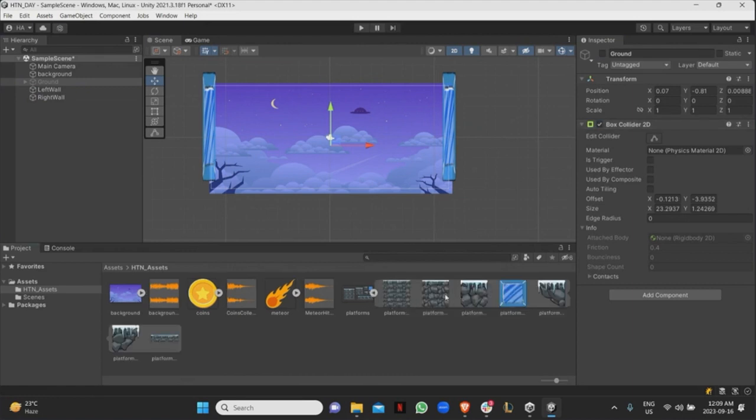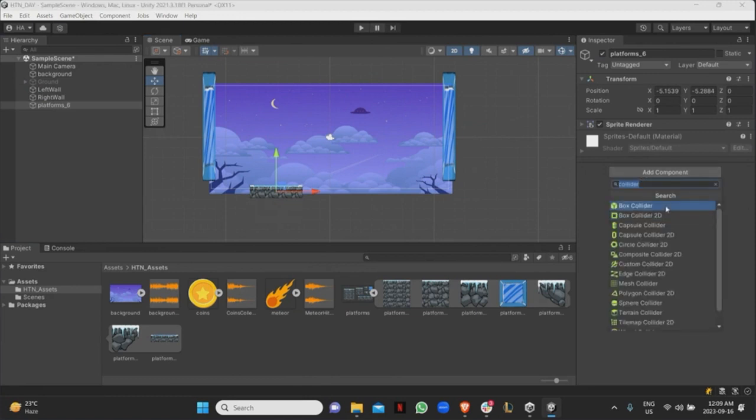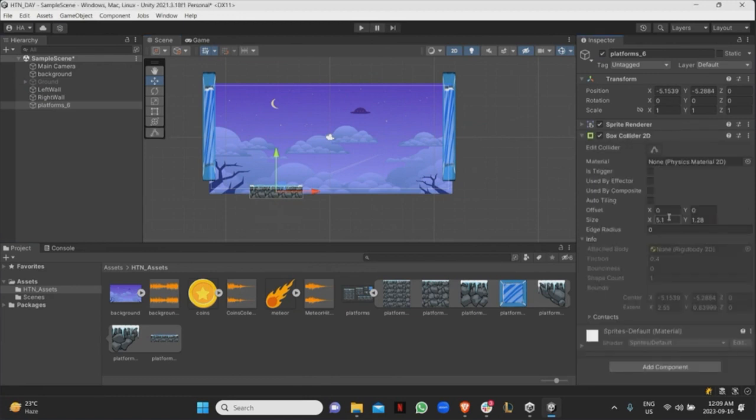If I'm creating the ground again, there are multiple ways to do it. I can either take one game object, put it in, and add the collider to that object, right? And then once the collider is there, I can just duplicate it and duplicate it again. So now each of those has their own collider, right?